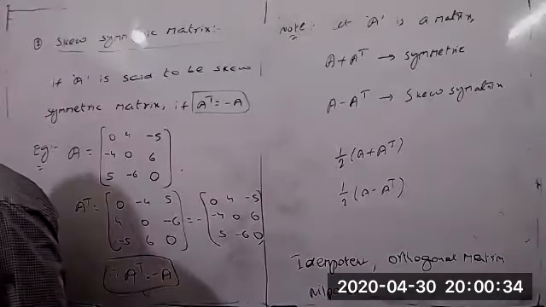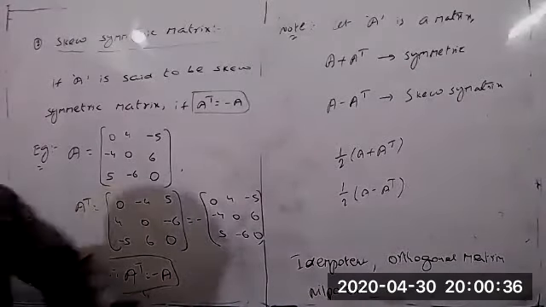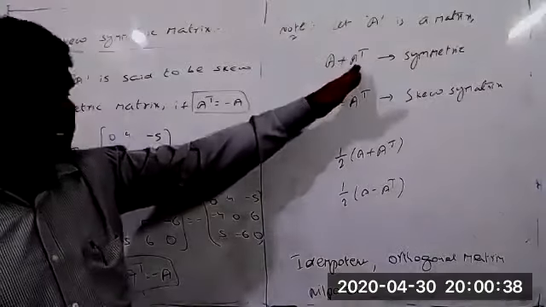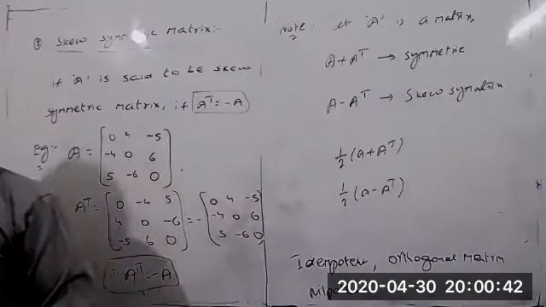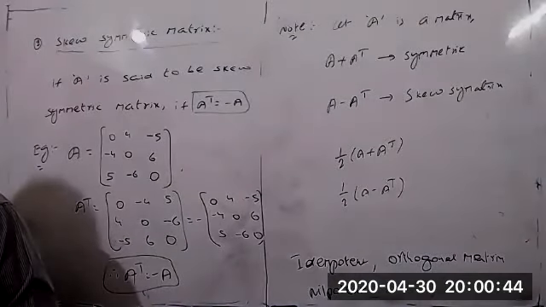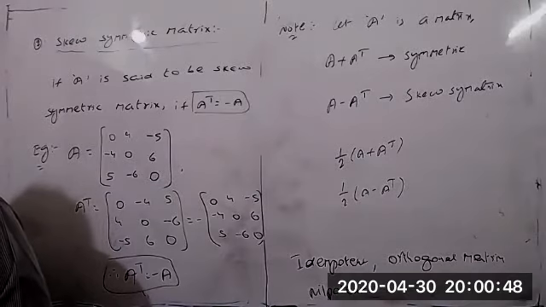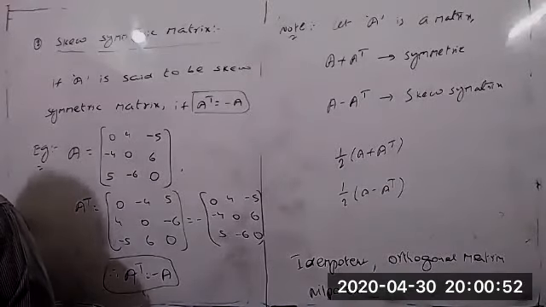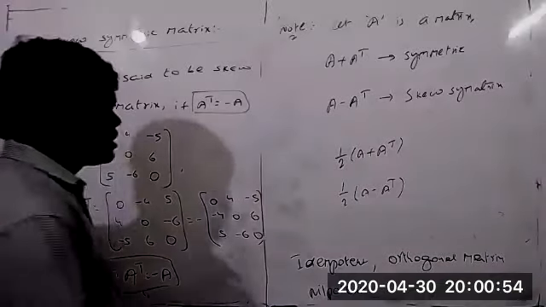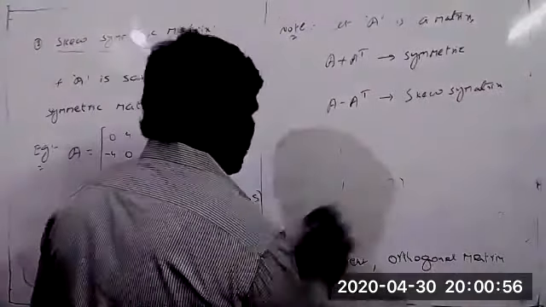Here generally, suppose you've taken these two statements, but here also remove the condition. So A is this matrix, but A is a real matrix, or a matrix with real numbers. Then A plus A transpose is a symmetric matrix and A minus A transpose is a skew symmetric matrix. Very easy, we just have to prove this. Look at the board now.